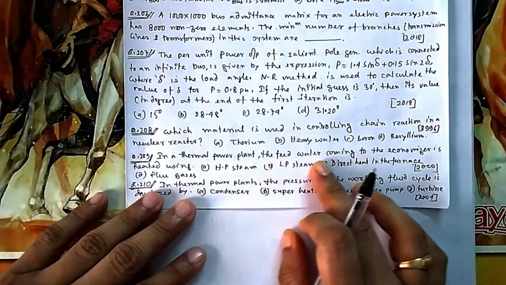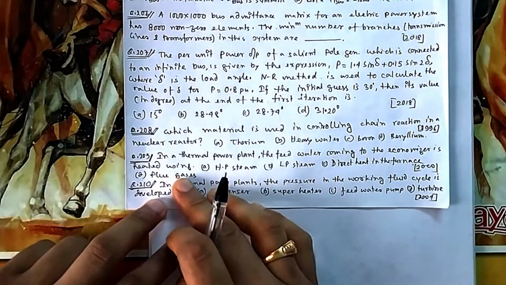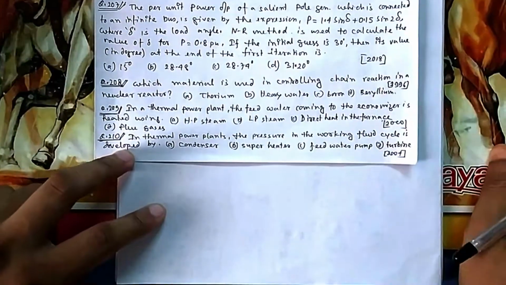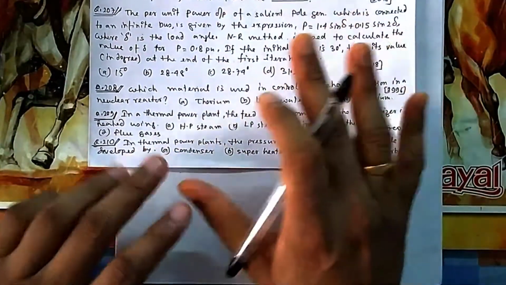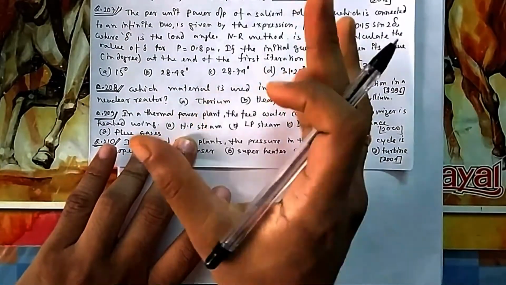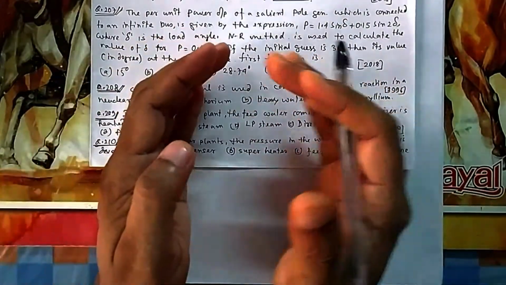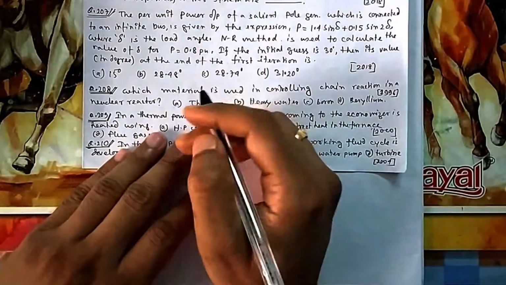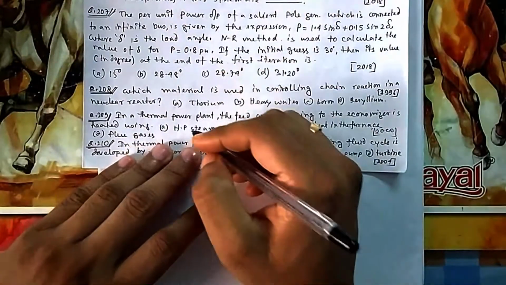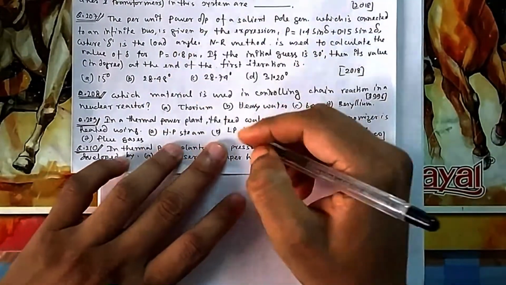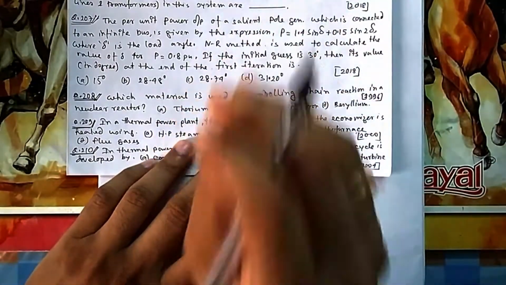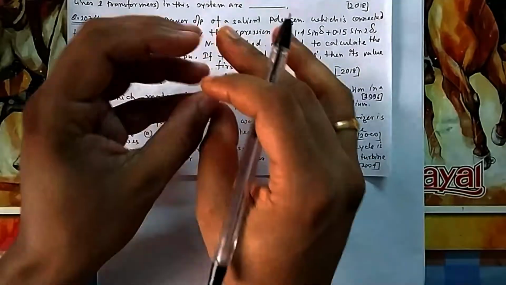In a thermal power plant, the feed water coming to the economizer is heated using HP steam, LP steam. So you have to know all these things a little bit, thermal power station at least very clearly. In all the power stations you should have the basic things cleared. HP steam is the high pressure steam that is released at a high pressure. This is the initial stage of the turbine. When your steam is released from the boiler, it is at high pressure. At the very first instance, when it is released at the turbine, that is HP steam. Gradually the pressure reduces, so then it goes to intermediate steam, then LP steam. This is actually which pressure level you are releasing your steam at in the turbine.